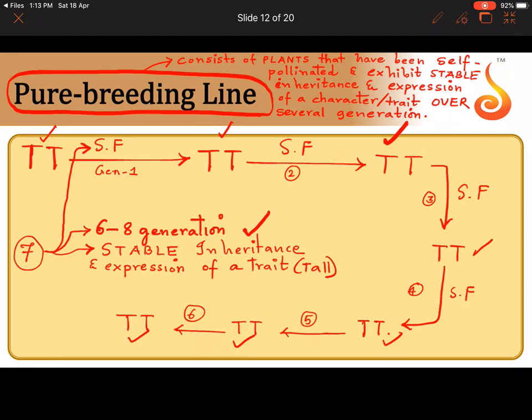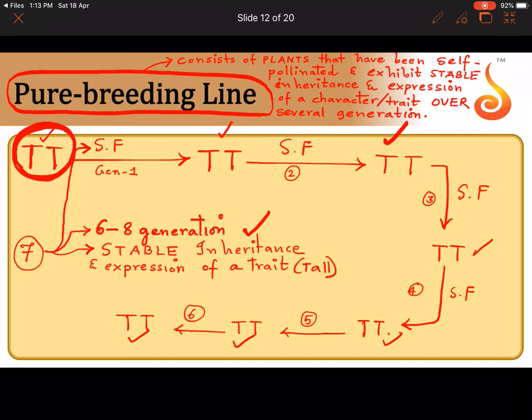So this pure breeding line has plants which have been repeatedly self-pollinated, and no matter how many times you self-pollinate them, they will express a stable inheritance. They will exhibit stable inheritance and expression of a character or trait. They will always express tall, because I started with a homozygous tall plant. Please remember, imagine if I started with small t, what would happen?